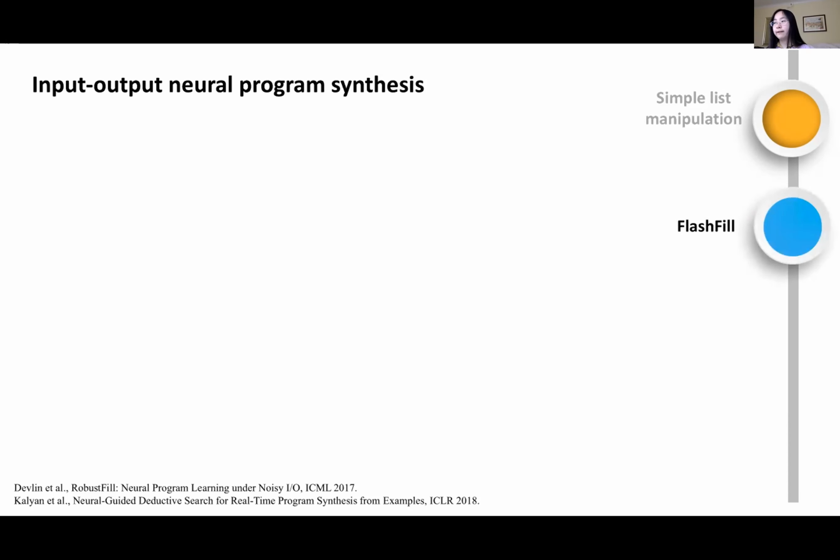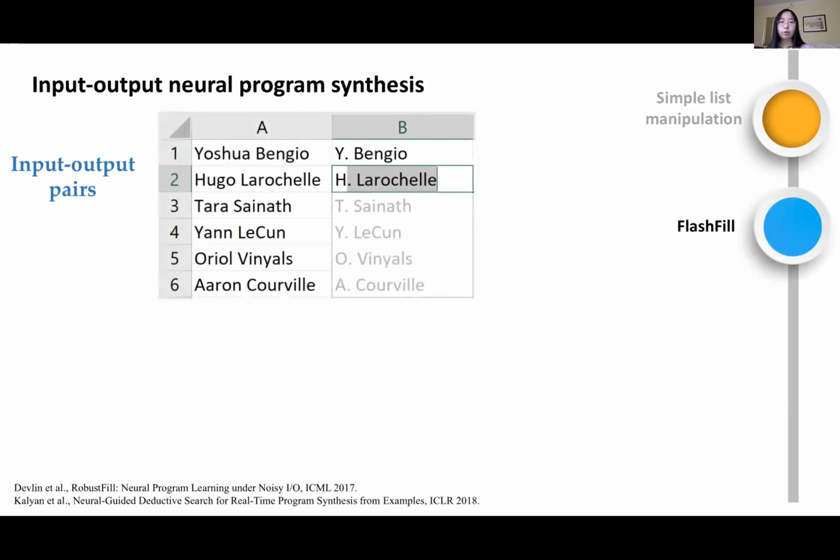Then I'm going to formally discuss the Flash Fill task that we mentioned before. Recall that in this task, we want to auto-complete the spreadsheet data. Here on the slides, I'm showing two columns, column A and column B, and each column has several rows. We can treat all data in column A as the input, and all data in column B as the output. We want to generate a program to transform column A to column B. Our input-output pair is the first row. We want to transform the input Yoshua Bengio into Y Bengio. So basically we want to abbreviate the first name of a person.